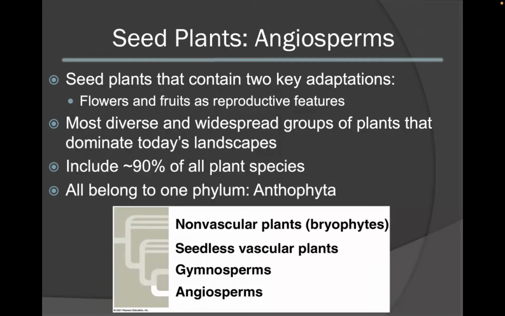We're now going to discuss the next clade in the seeded plants, the angiosperms. Remember that these plants have two key adaptations in addition to all the derived traits discussed previously. Angiosperms have flowers and fruits as their reproductive features. Angiosperms are now considered to be the most diverse and widespread group of plants that dominate today's landscapes. They now include over 90% of all plant species. However, all of these plant species belong to one phylum, Anthophyta.